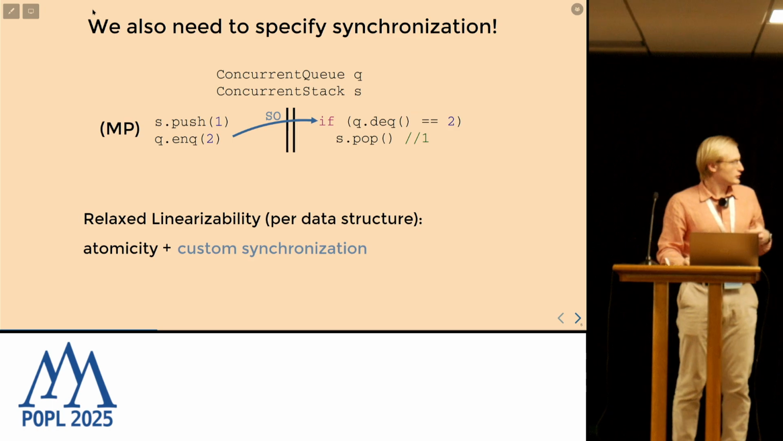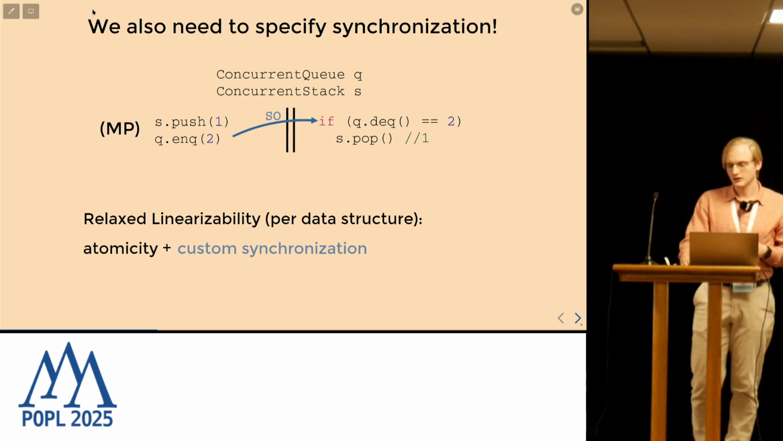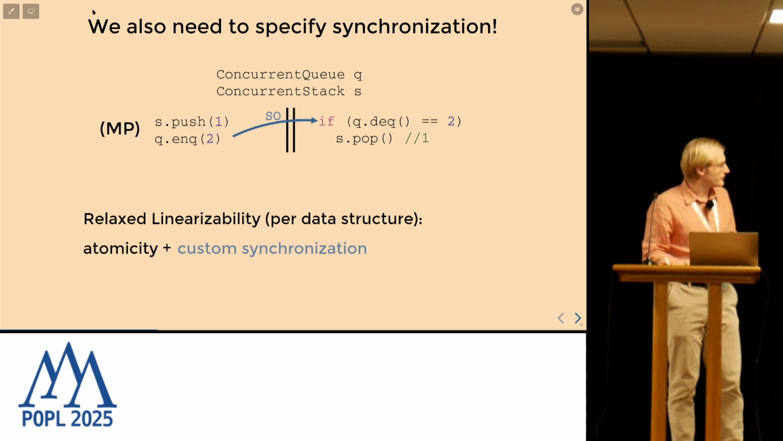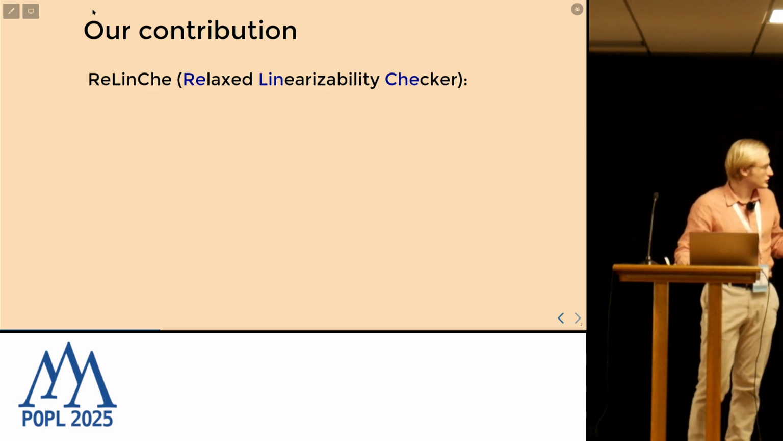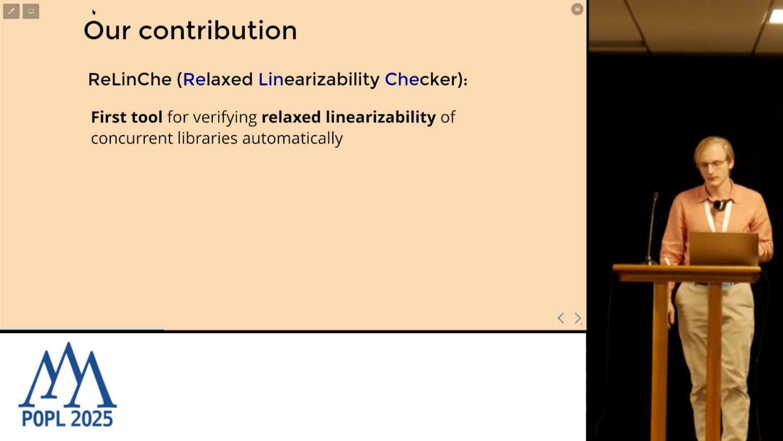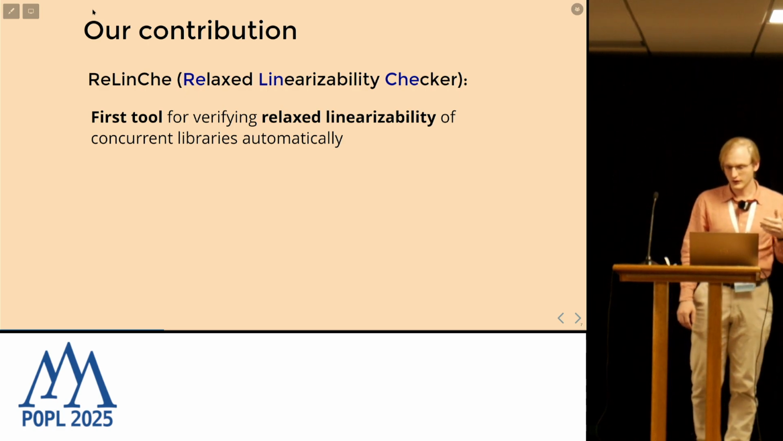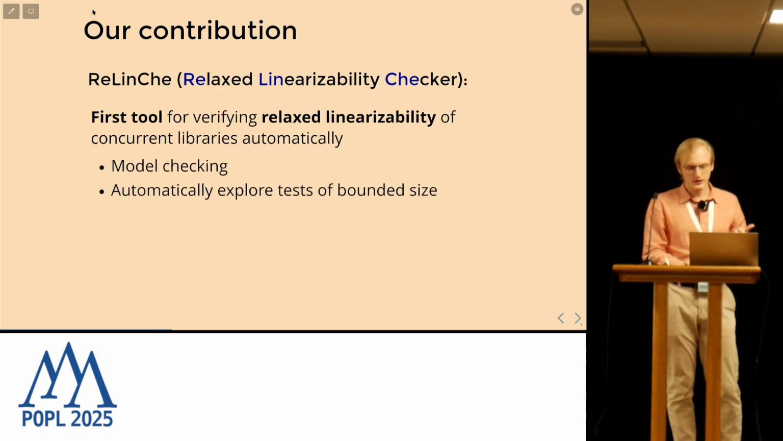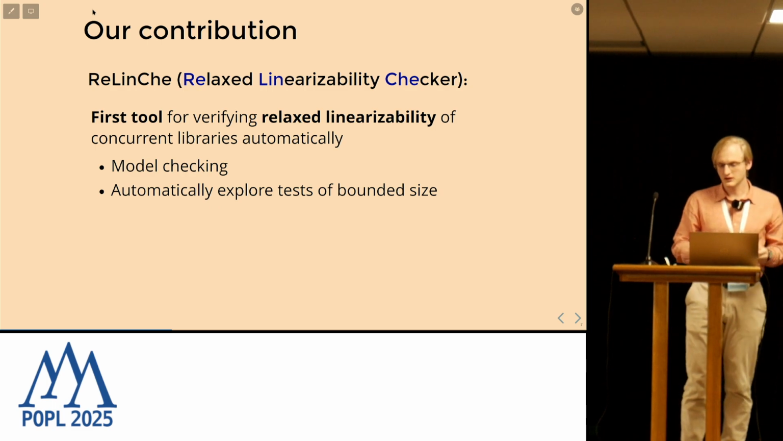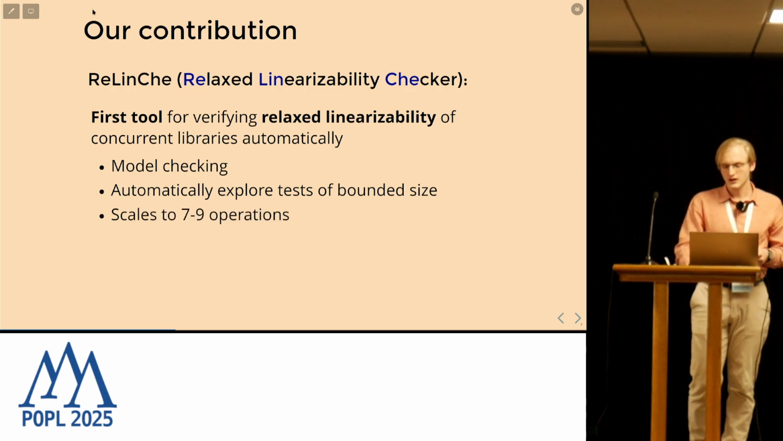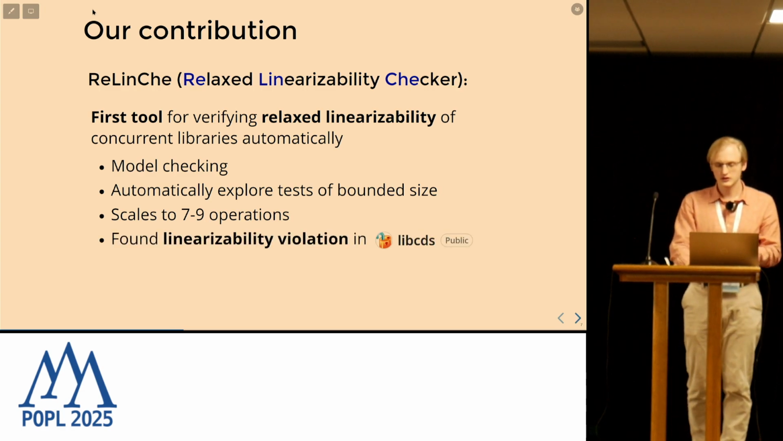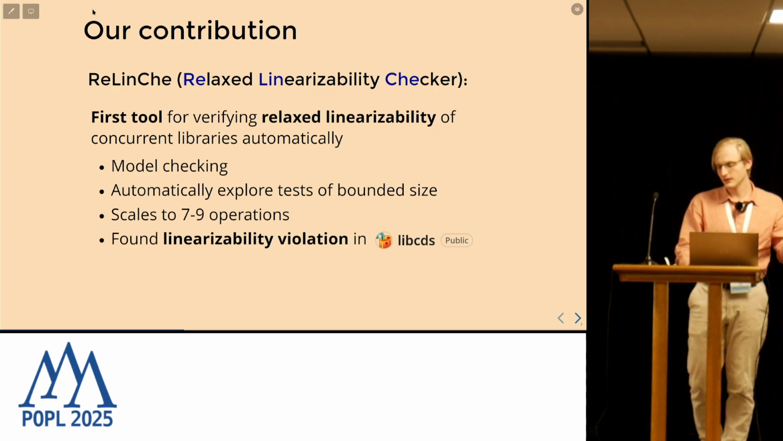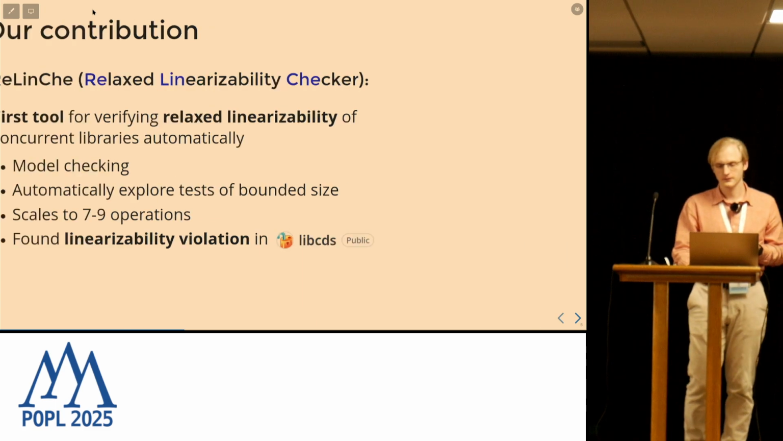The problem is that there is no automatic tool that can check this notion of correctness. So we are providing a new tool, RELINCHE, which is the first tool for checking relaxed linearizability of concurrent data structures fully automatically. It's based on model checking. It can automatically explore tests of bounded size, and it scales up to 7-9 operations. We actually found a violation in the popular GitHub library libcds.